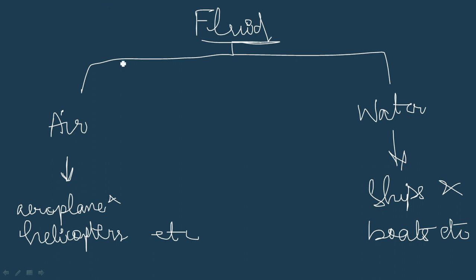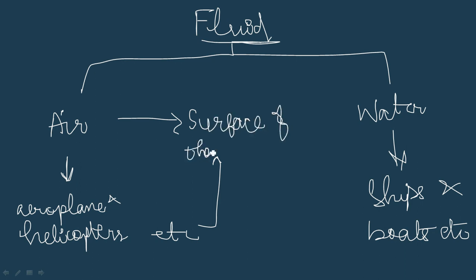So the friction acting between the air and the surface of the transport is called fluid friction. Same in case with water. So the friction between the water and the surface of ship or boat is called fluid friction.